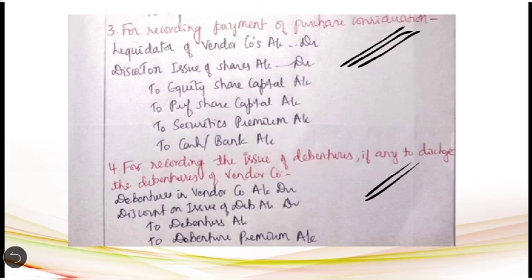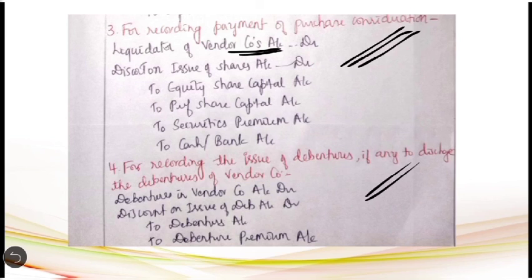Now when they are issuing the shares, again it can be issued at a premium or at a discount. Accordingly we have to adjust the entry. So the entry here will be liquidator of vendor company's account debit. As I mentioned earlier, the purchase consideration will be paid to the liquidator. In the first entry we have credited him, because till the purchasing company settles the amount of purchase consideration, the liquidator is taken as the creditor for the purchasing company. So when they are going to settle that, his account should be debited. So the entry will be liquidator of vendor company's account debit.